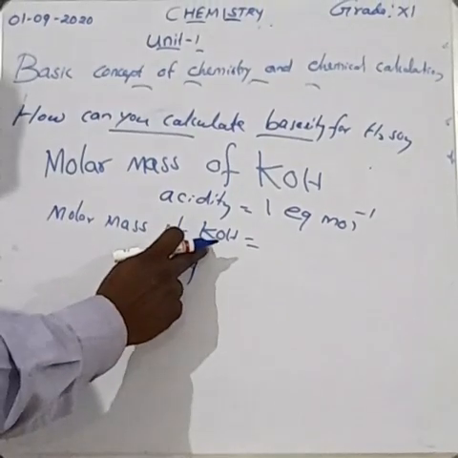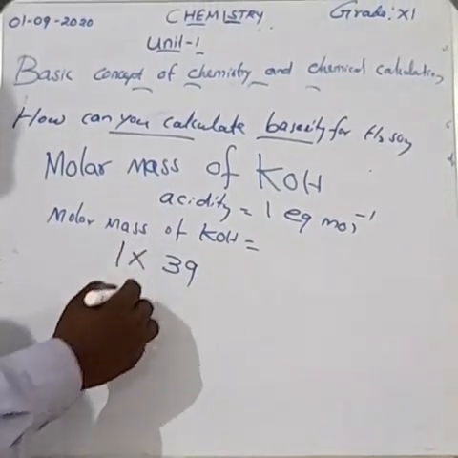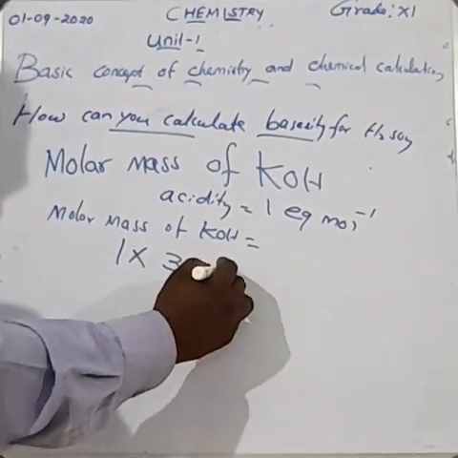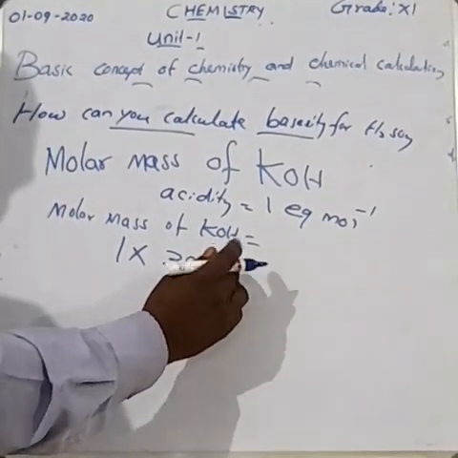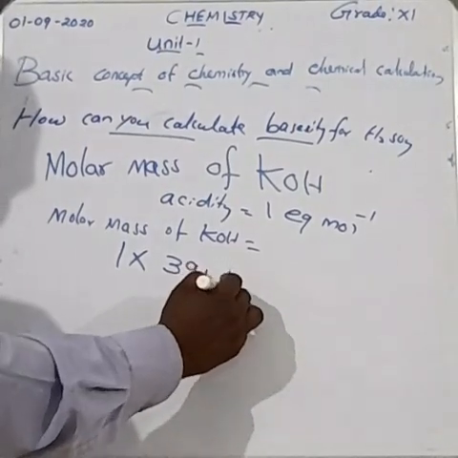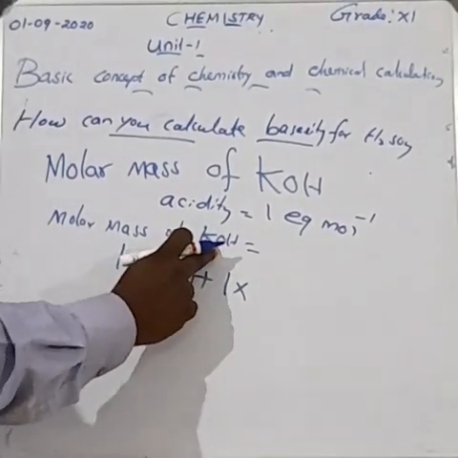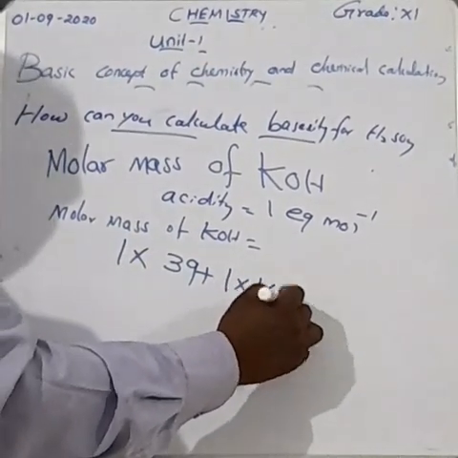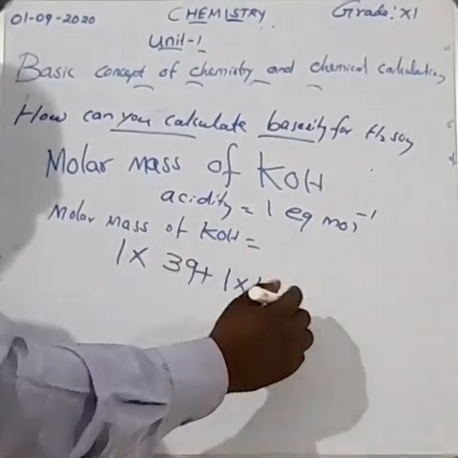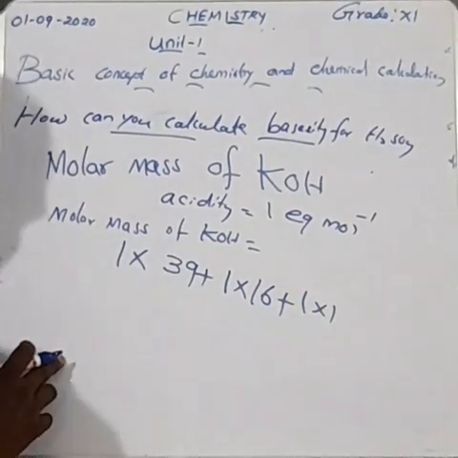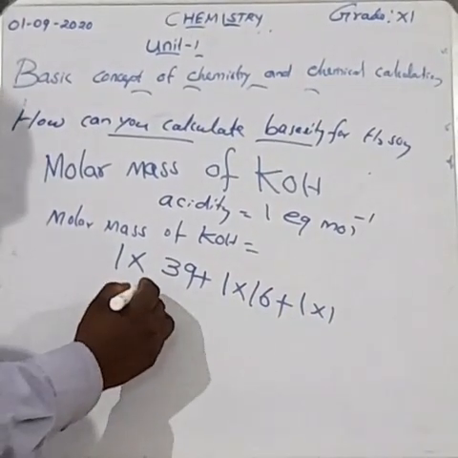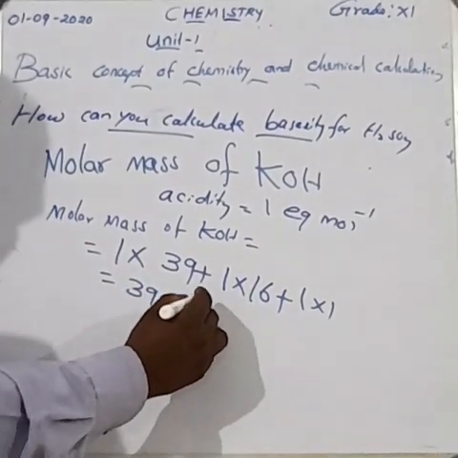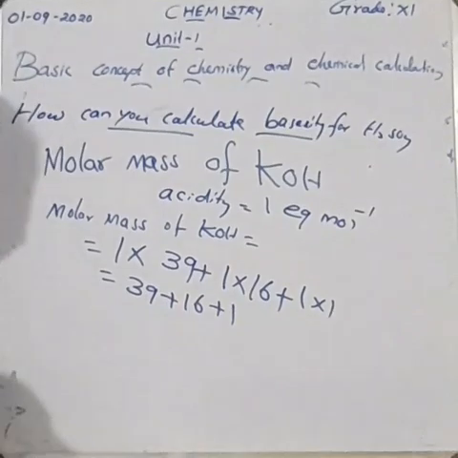How much potassium is there? 1. So 1 into 39 plus oxygen. How much is there? 1. 1 into oxygen, atomic number 8, mass number 16, plus hydrogen, 1 into 1. So 39 plus 16 plus 1.